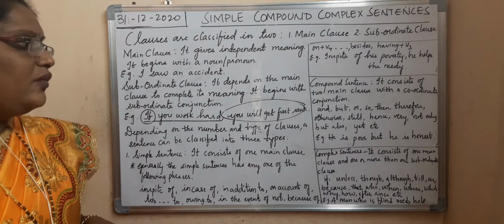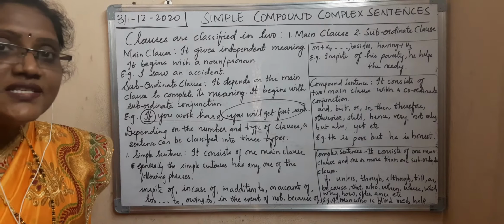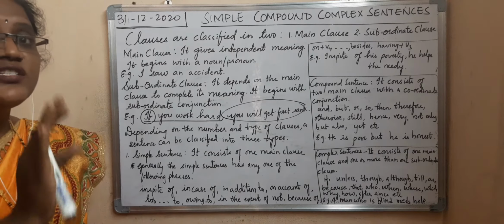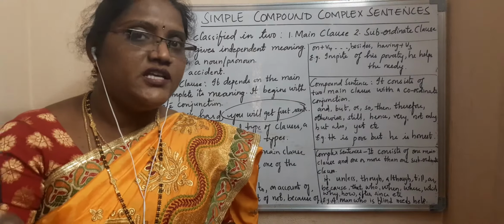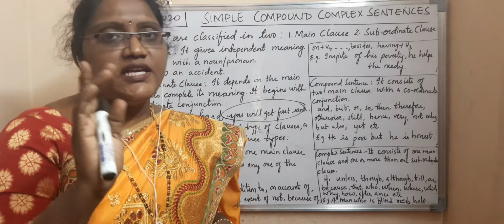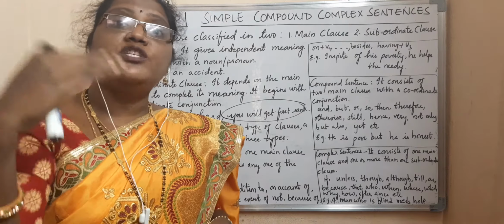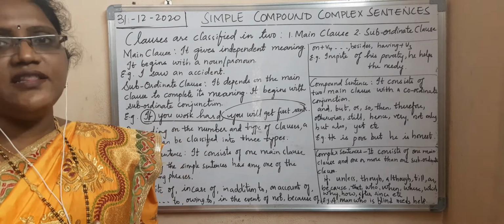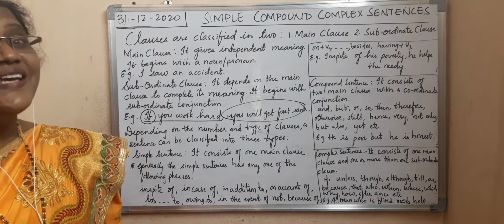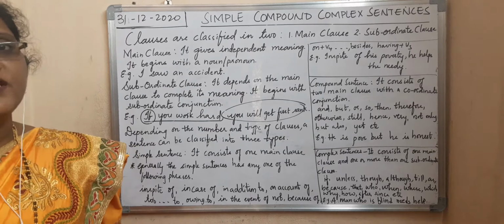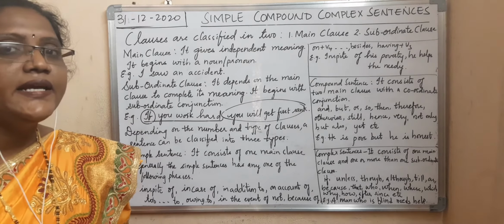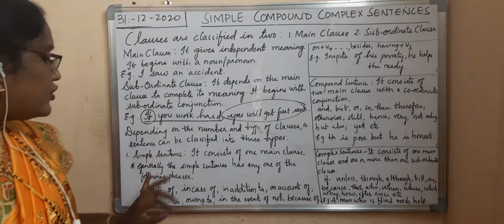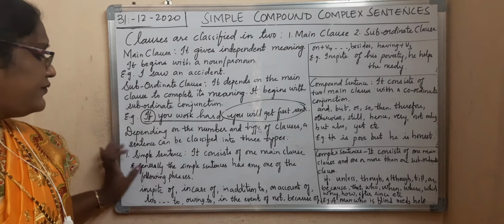Like what? Where does the sun rise? The sun rises in the east. So what do you say? Just directly, in the east. Instead of saying the sun rises in the east, you are giving the answer as in the east. That means the opposite person can understand that this fellow wants to say that the sun rises in the east. That opposite person can understand the meaning of what you are saying. But are you giving a complete sentence? No, you are not giving a complete sentence. That is called what? Phrase. So now see here, you can see for the phrase.